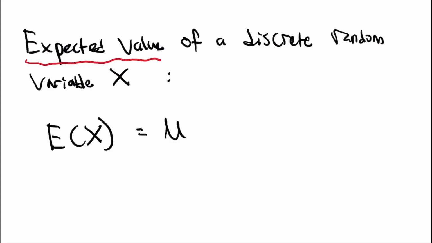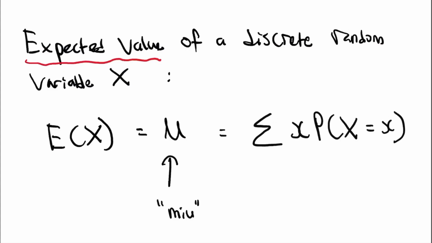It looks like u, but it's called mu, M-I-U. And the formula from the previous slide, as you saw just now, is just add all the x times p. So this is the formula for expected value, which we have related to average. Alright, so this is the proof of the formula for expected value.